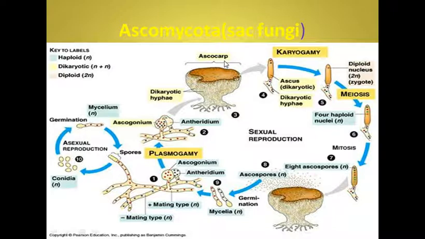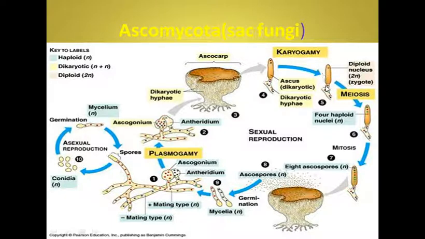Now, within the ascocarp, you can see the dikaryotic hyphae. After some time, when they reach maturity in the ascocarp, the tips of the hyphae begin to produce ascus or asci. Ascus is initially dikaryotic, and this ascus is a sac-like structure. Within this ascus, nuclei fuse, and this process is called karyogamy, that is the fusion of nuclei. This fused nucleus is now diploid.